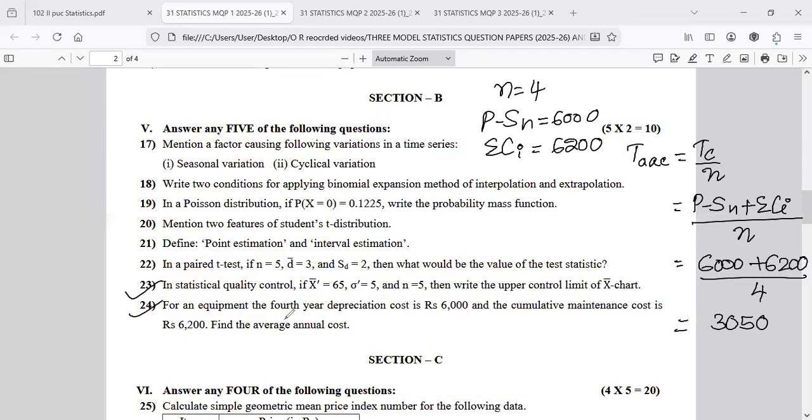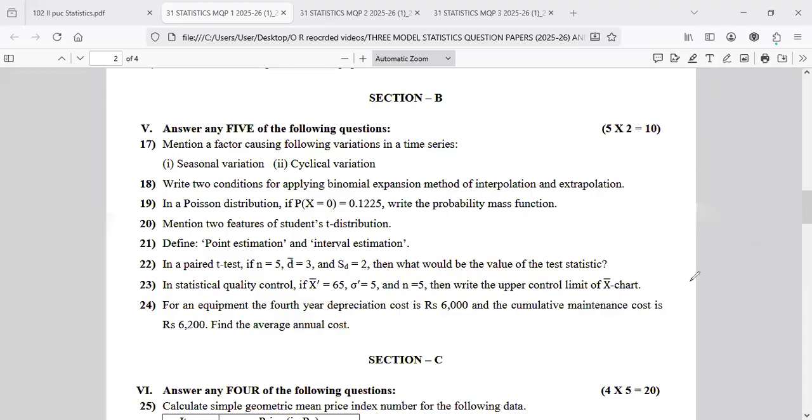So hope for the best. We pray to God for the 23rd and 24th. So SQC and OR, the same type of question will come. We won't expect a theory question. Very easy to solve. So this is for the model 1 paper. Section B, 10 marks. Answer any 5 out of 8 questions.